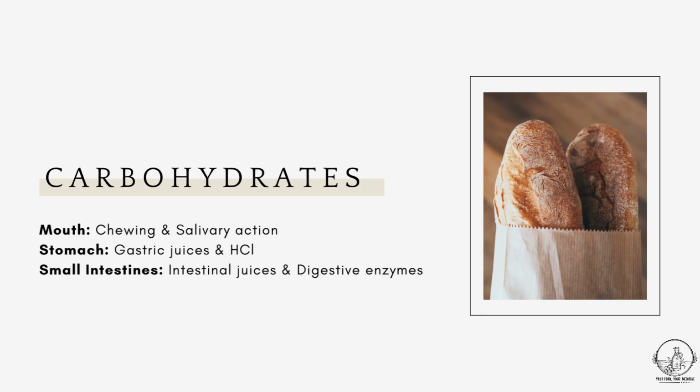Then the substance moves on to the third phase of digestion in the small intestines, in the presence of different intestinal juices and digestive enzymes coming from the pancreas and liver, and the pancreatic amylase, and the other intestinal juices that contain enzymes such as lactase and maltase. All of these act on the starches present in the food and convert them into glucose, which is the form of carbohydrates that our body absorbs. So this was in short the digestion of carbohydrates.